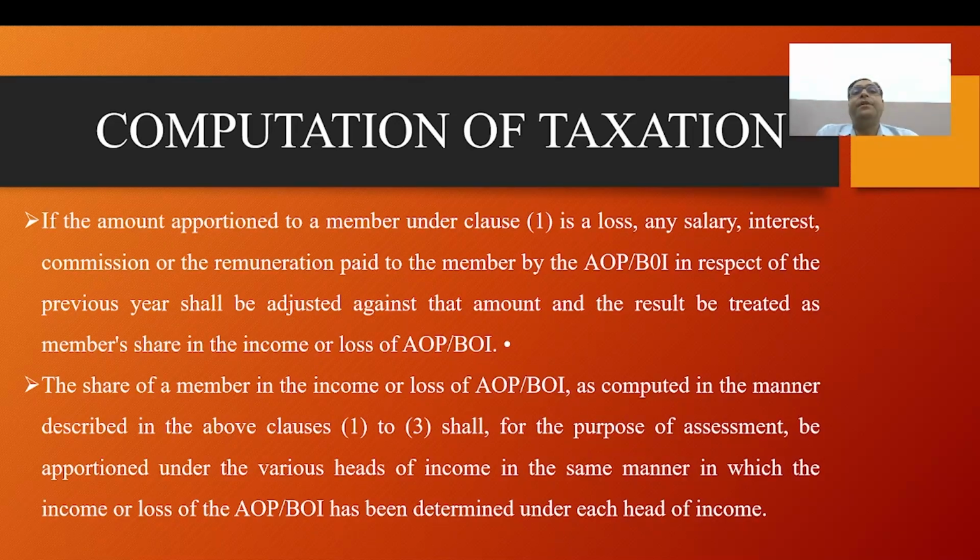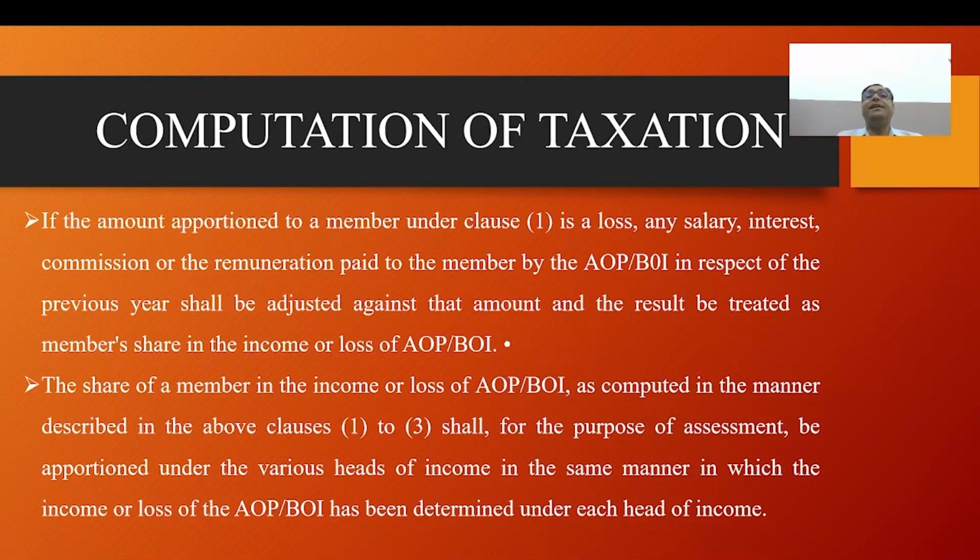Where the AOP or BOI is chargeable to tax at the normal rate applicable to an individual, the share of a member therein shall be included in his total income, but rebate shall be given under section 86. Now, a point to remember.